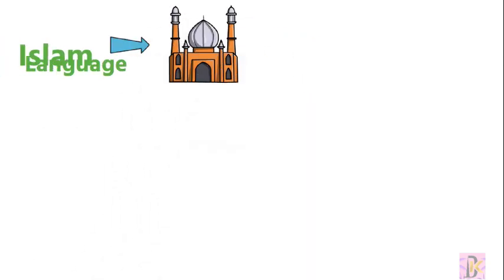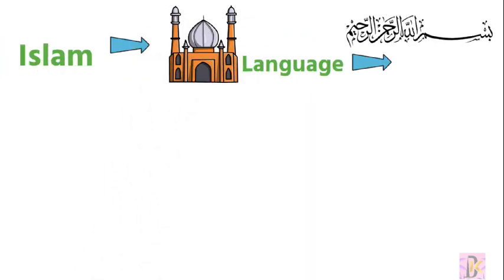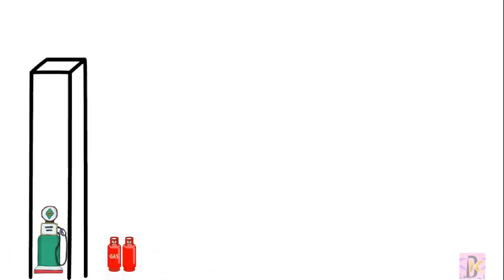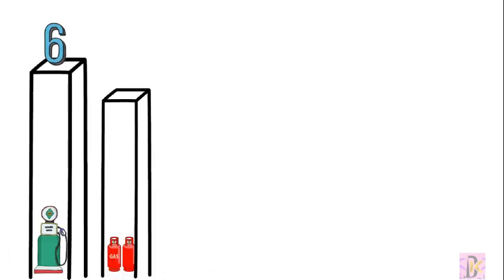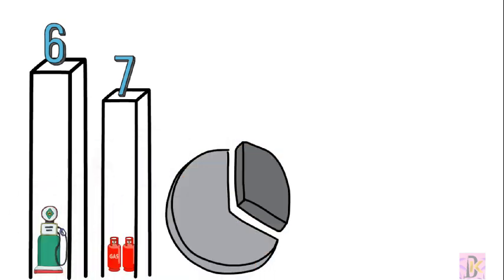Islam is the official religion, Arabic is the official language, and oil and natural gas are key resources. The oil resources of the country are the 6th highest in the world, and in natural gas, UAE has the 7th largest resources in the world.